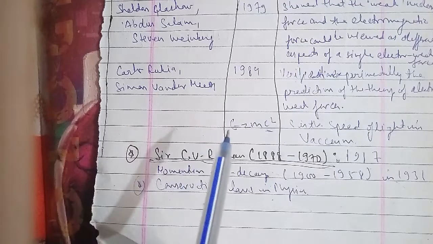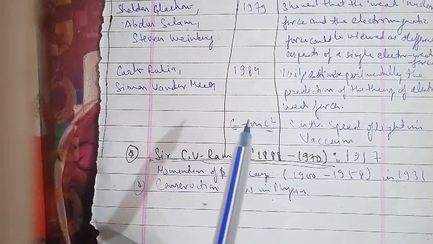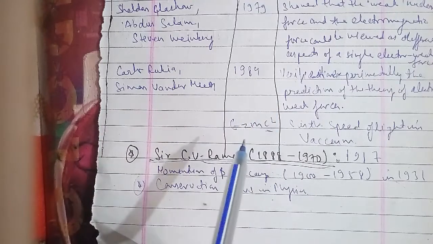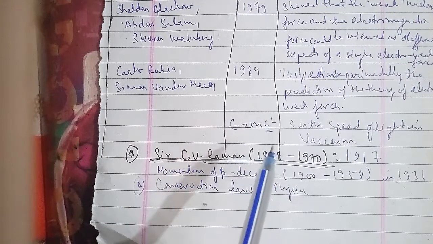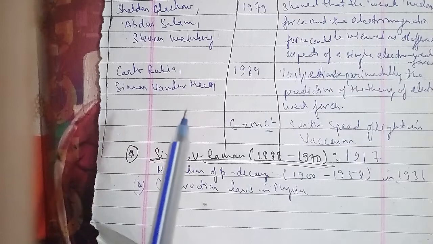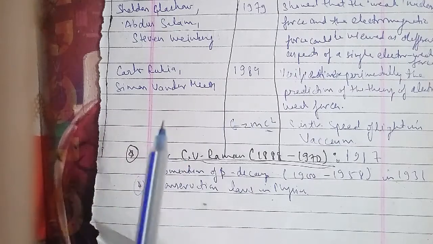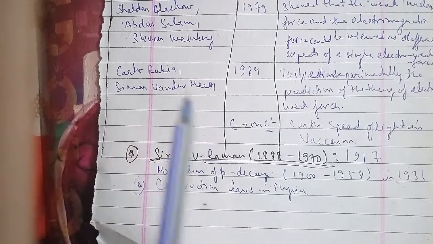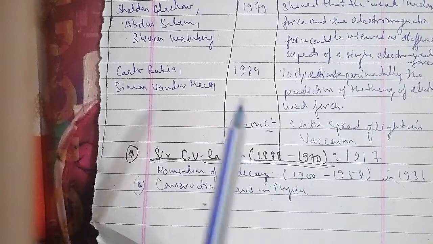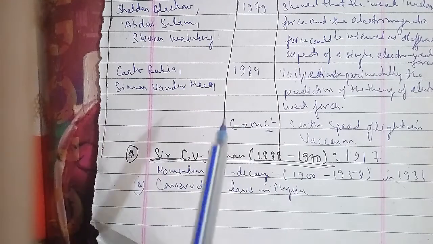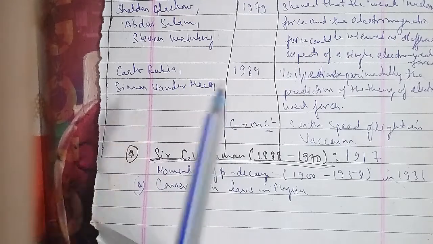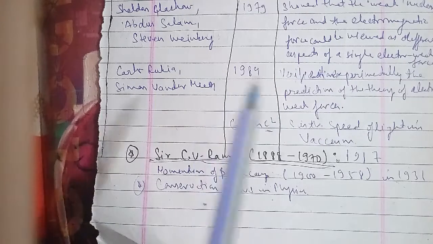Unit 5 we have to cover the laws of motion, which is the introduction, Aristotle's fallacy, the law of inertia, Newton's first law of motion, Newton's second law of motion, Newton's third law of motion, conservation of momentum, equilibrium of a particle, common forces in mechanics, circular motion, solving problems in mechanics. Unit 6 is work, energy and power, which is the introduction, notion of work, kinetic energy, the work energy theorem, work done by variable forces, the work energy theorem for the variable forces, the concept of potential energy, the conservation of mechanical energy, the potential energy of a spring, various forms of energy, the law of conservation of energy, power and collision.